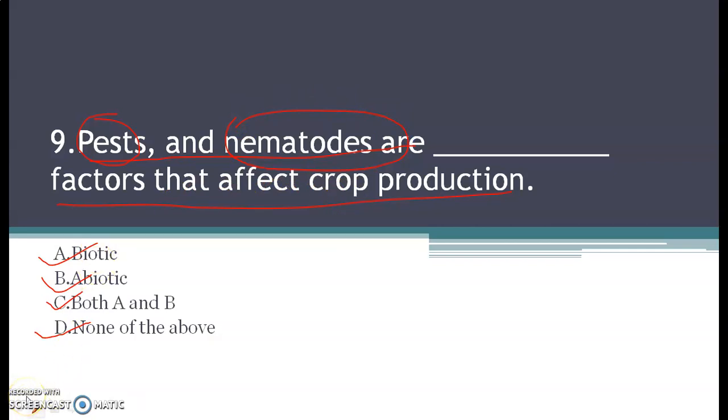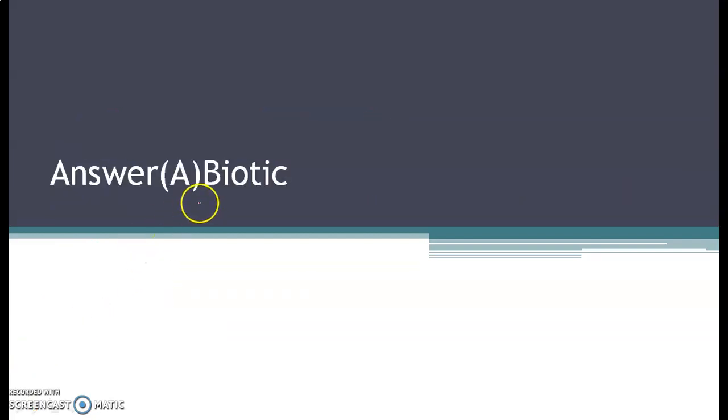So think about this and mark the right answer. So the correct answer for this question is option A, that is biotic factor, because these are the living organisms, microorganisms, causes or infect the crop production.